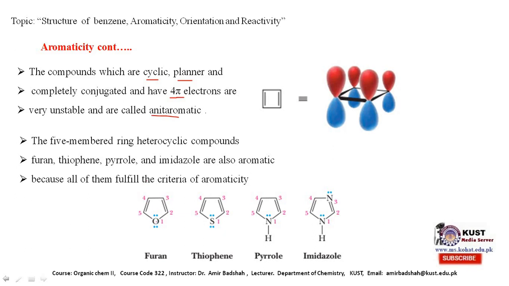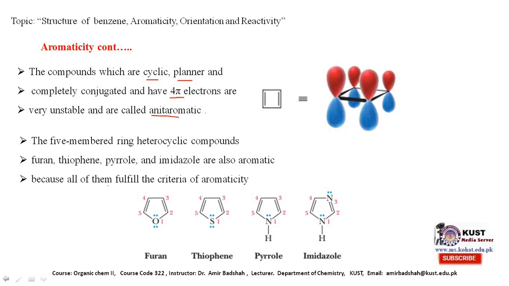For example, here oxygen is present, sulfur is present, nitrogen is present. So these are the heterocyclic compounds. Heterocyclic compounds also meet the criteria of aromaticity if they fulfill all these conditions.